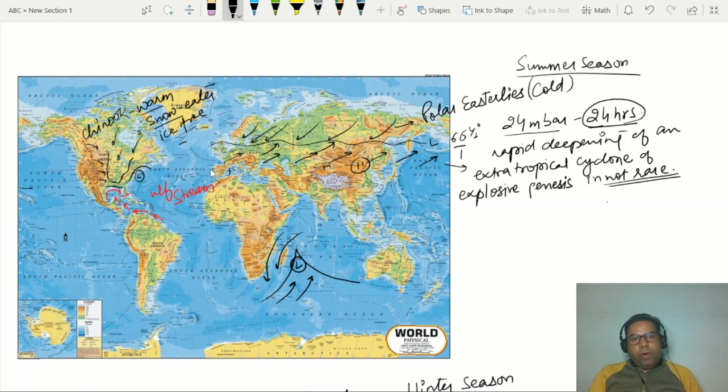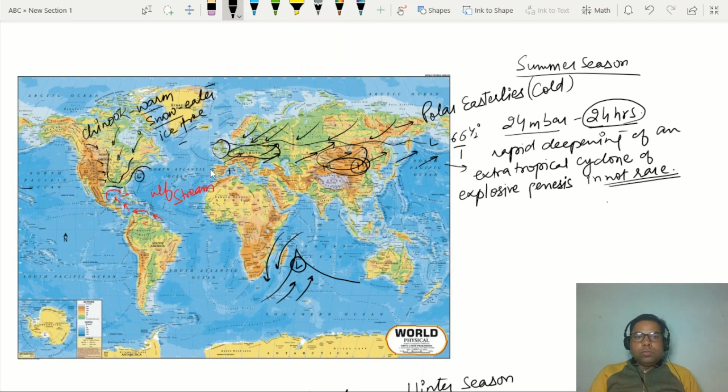You will also find such a situation after some time over Russia and China. They also have snowstorms, and Europe will also face such a situation in the north central or south central part of Europe, and Britain also experienced heavy snowstorms, right?